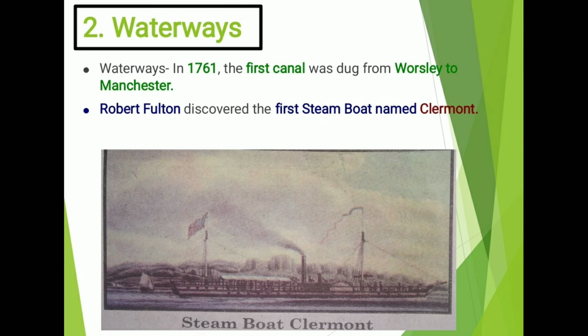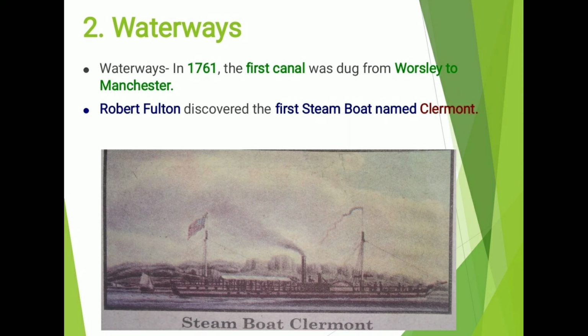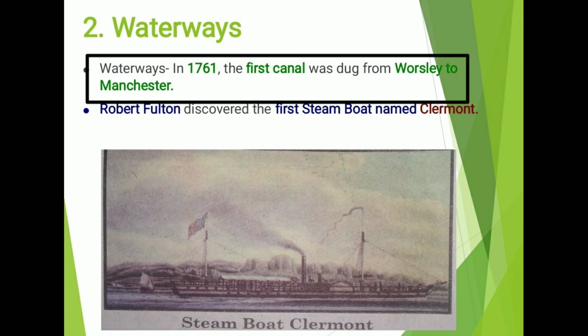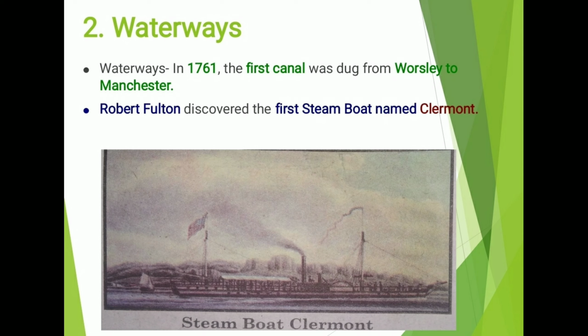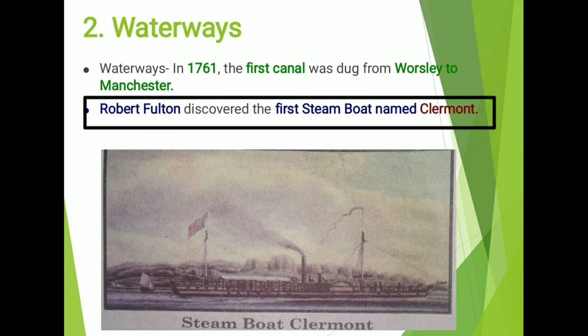The next is waterways. The canals were built and the steam power was used to operate the locomotives, and this revolutionized the use of waterways as a means of transport. In 1761, the first canal was dug from Worsley to Manchester. Robert Fulton discovered the first steamboat named Claremont.